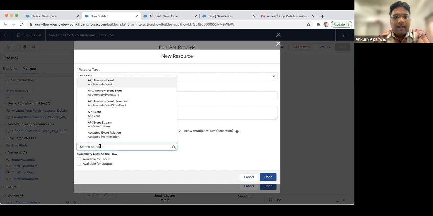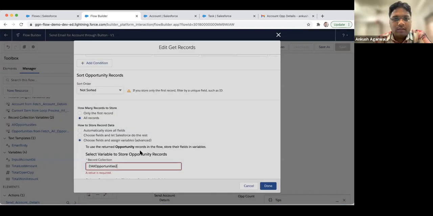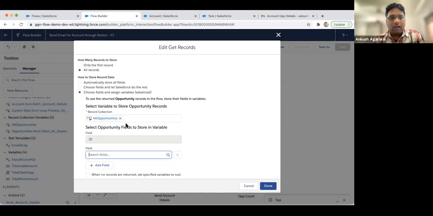You also have to select which object this record is related to, which is opportunity. And if you tab it, it will take all opportunity IDs, and currently by default it will fetch only IDs.